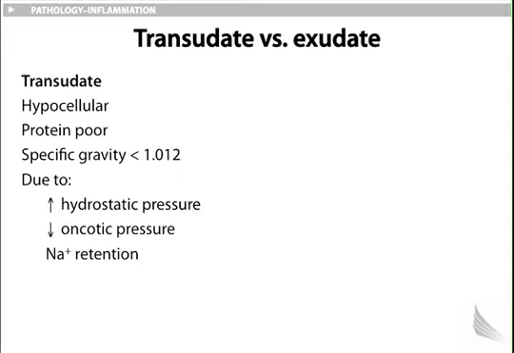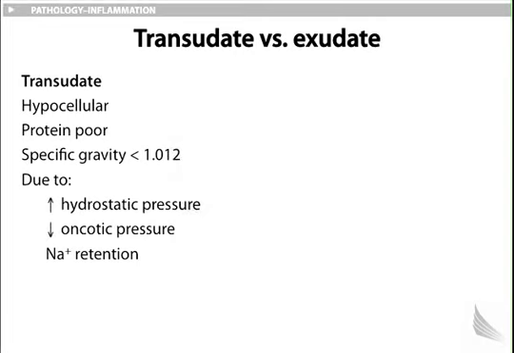Transudate versus exudate. Transudate, hypocellular, meaning that this is the fluid that's accumulating in the interstitial space. Example of transudate: if there's right heart failure, there's increased hydrostatic pressure within the vessel, pushing the fluid out into the interstitial space. This fluid is hypocellular. It is protein poor.